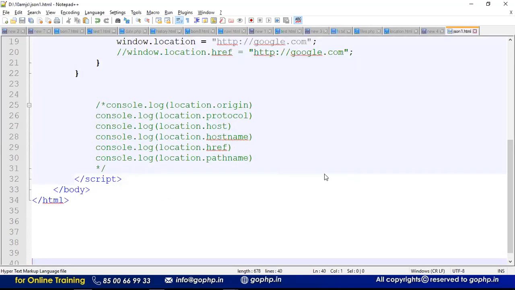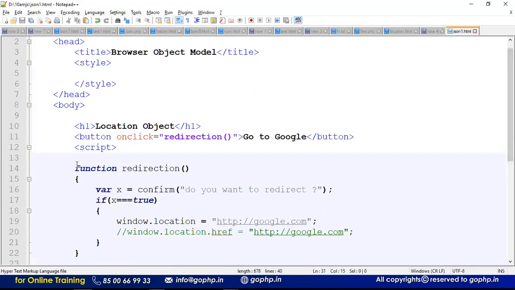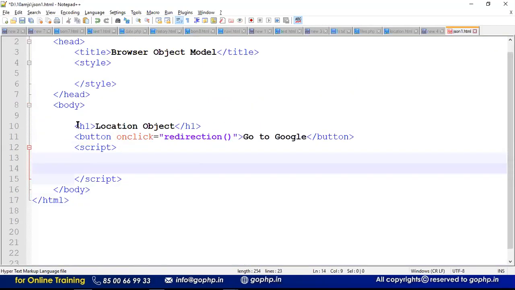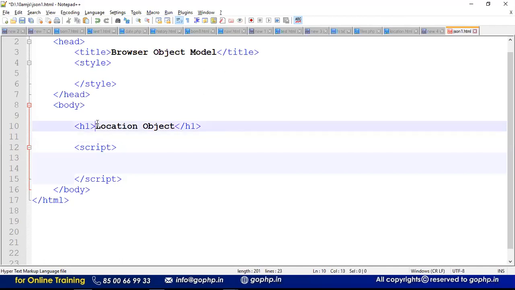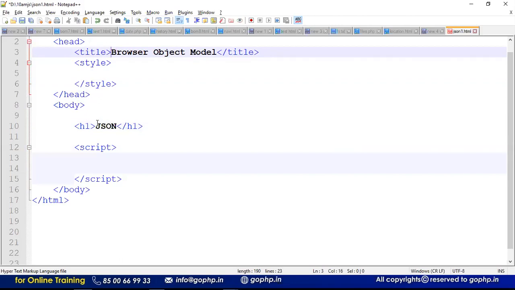Let us remove the unnecessary stuff from this file. Okay, guys, a template is ready for us, and let us create a JavaScript object.